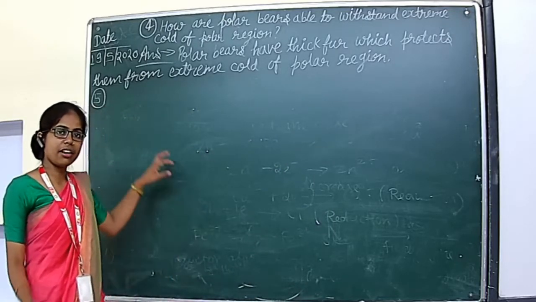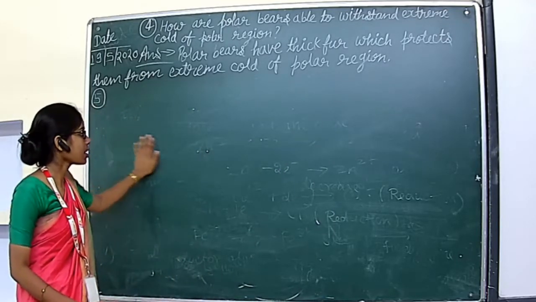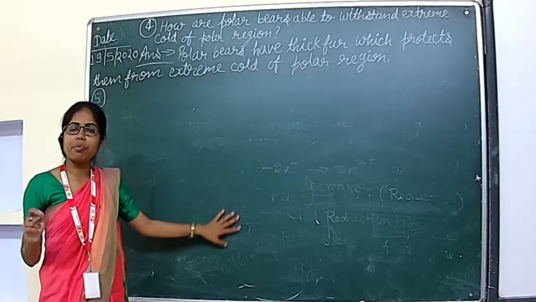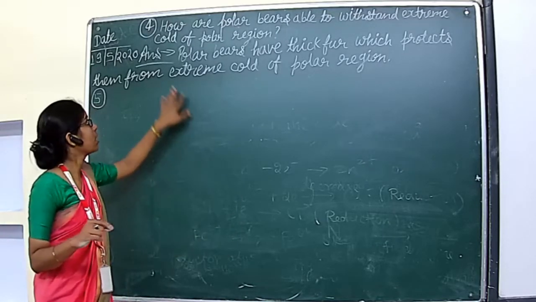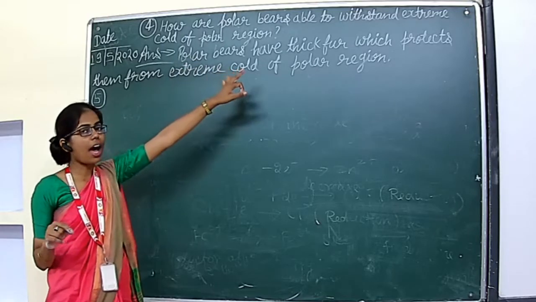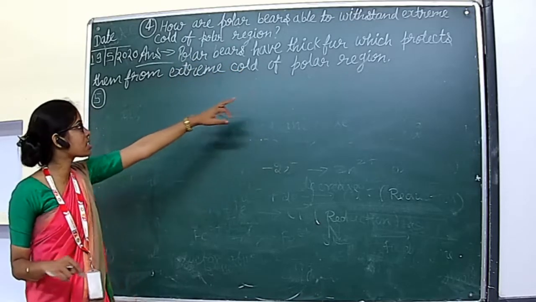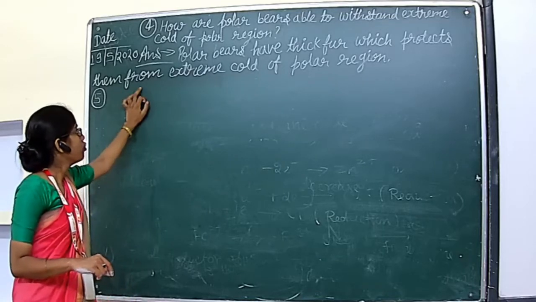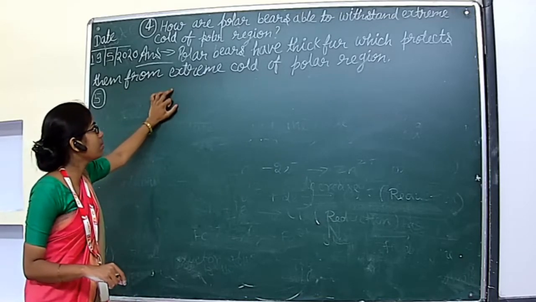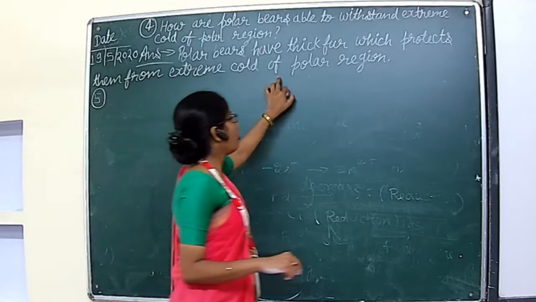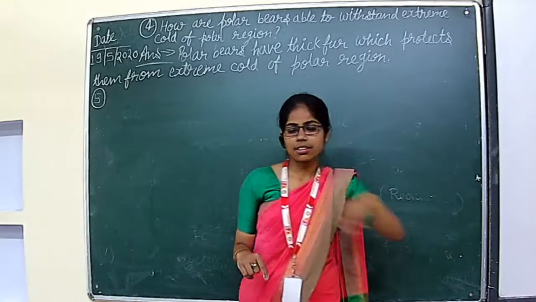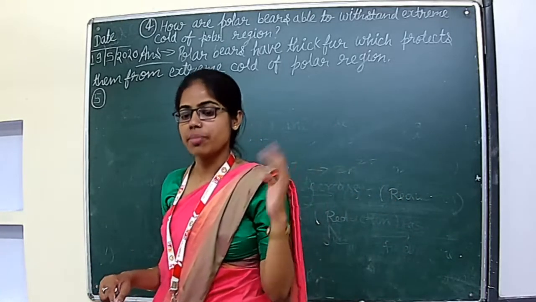Please understand the things and write it. In between you can pause the video also and you can write. Polar bears have thick fur which protects them from extreme cold of polar region. This is the answer for question number 4.